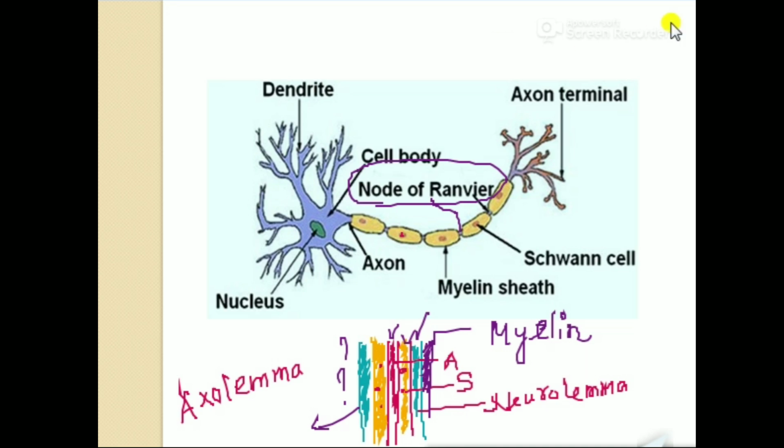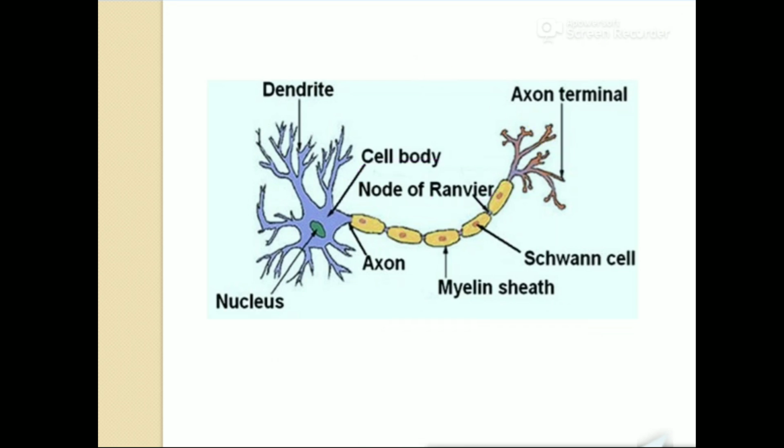In some cases where information needs to go very quickly, it passes by jumping from one region to another, from one node of Ranvier to another node of Ranvier.